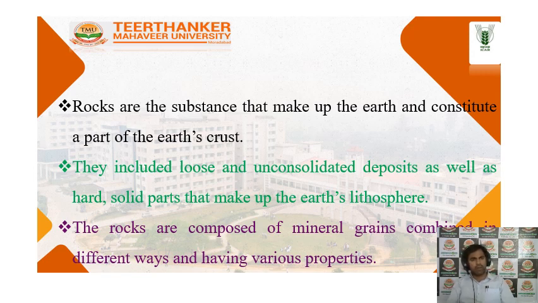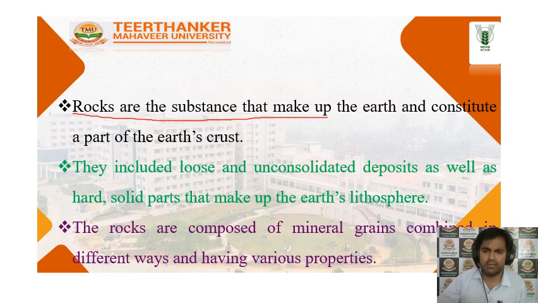So after the formation of the earth's crust, rocks are the substance that makes up the crust. It means the earth's crust is made of different rocks. Earth here means earth's crust, and it includes the loose and unconsolidated material deposits as well as hard solid parts that make up the earth, known as the lithosphere.